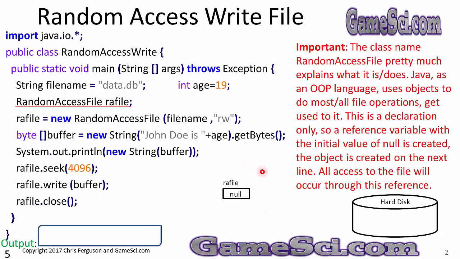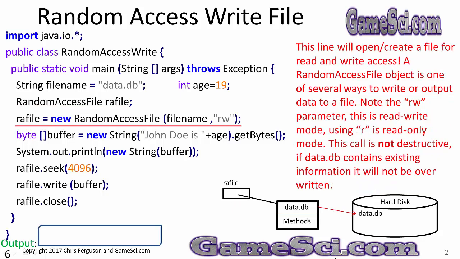Here's the reference I just declared, RAFile. Since I haven't assigned an object to it yet, it contains the value null. RAFile equals new RandomAccessFile, passing it a file name and a parameter "rw". This line of code will open and create a file for read and write access.